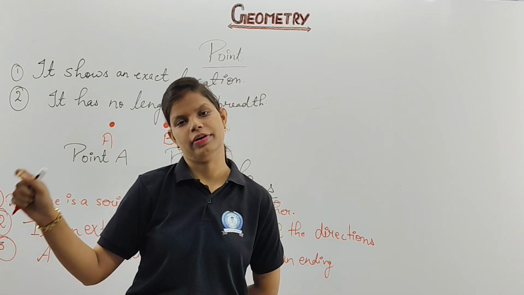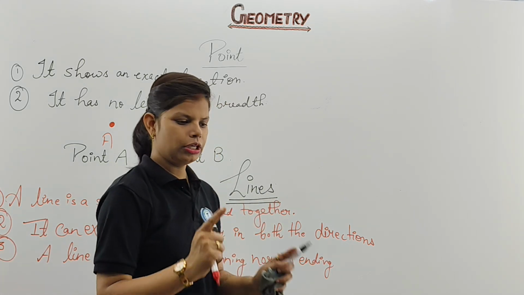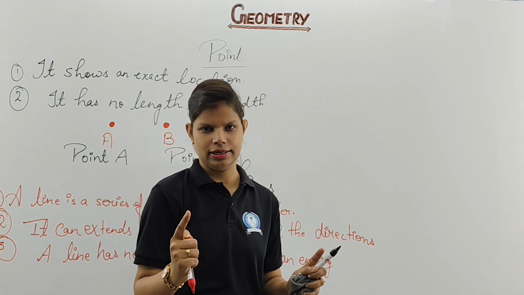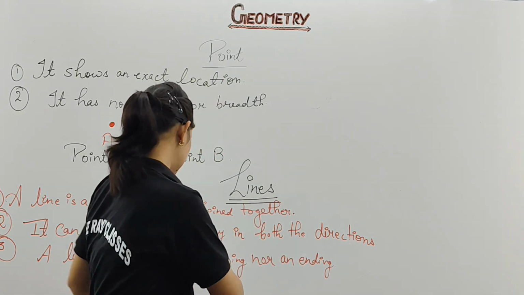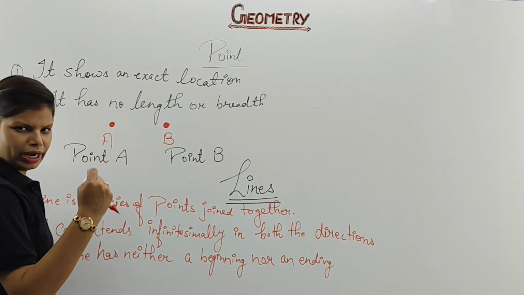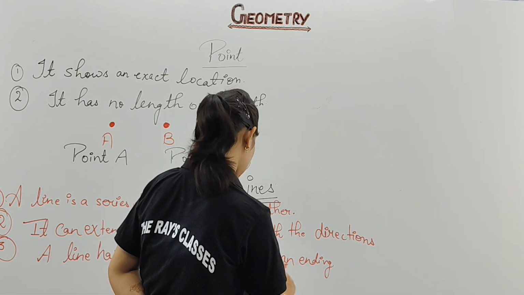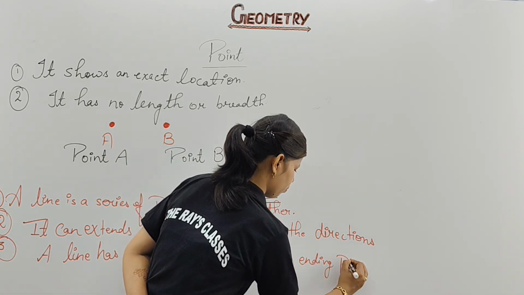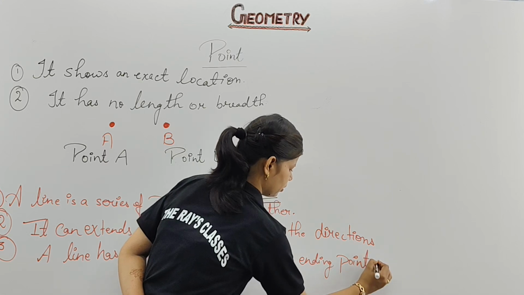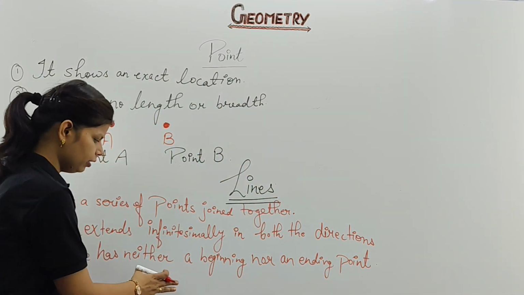Draw a line segment of 5 centimeter, where I have fixed it from one end as well as the other end. Clear, no? If it is not fixed, no beginning, no ending, then neither a beginning nor an ending point. Clear? This is your third point of line.